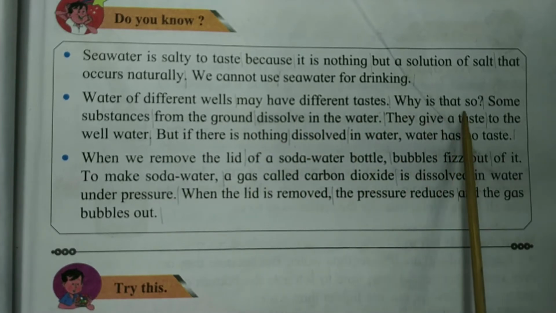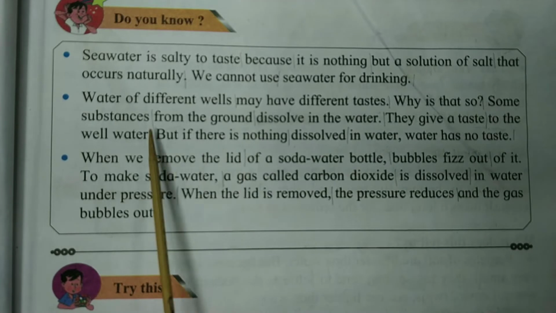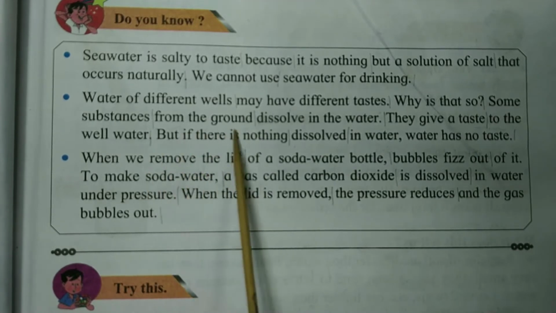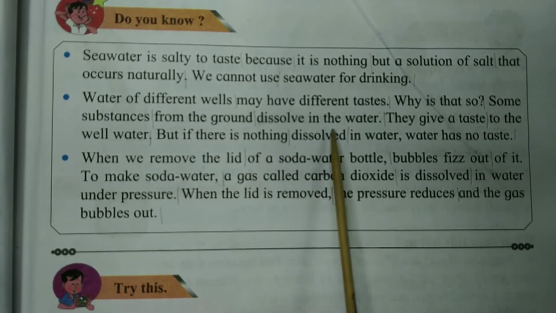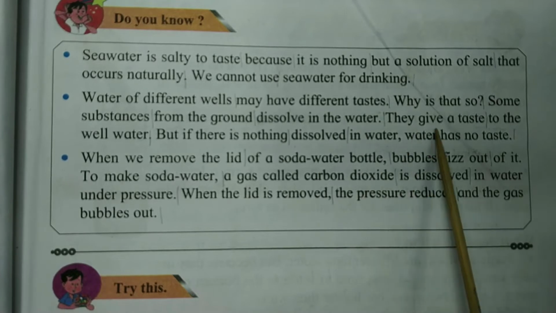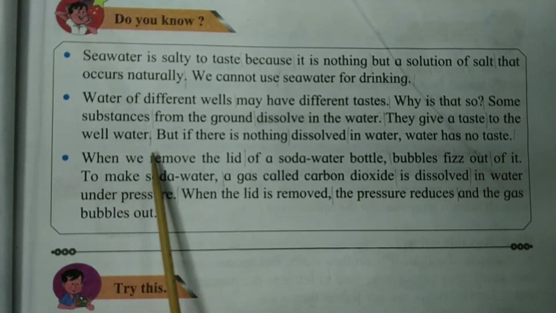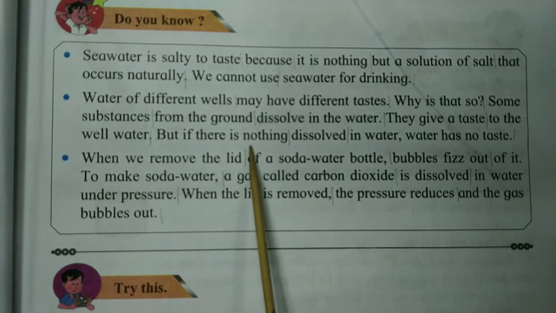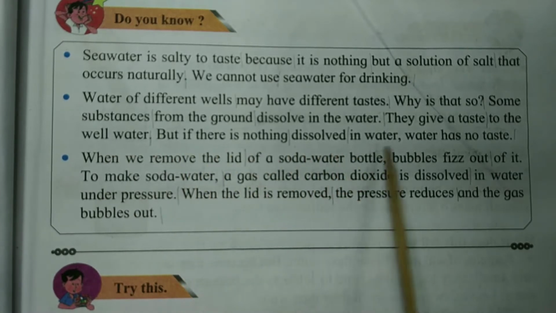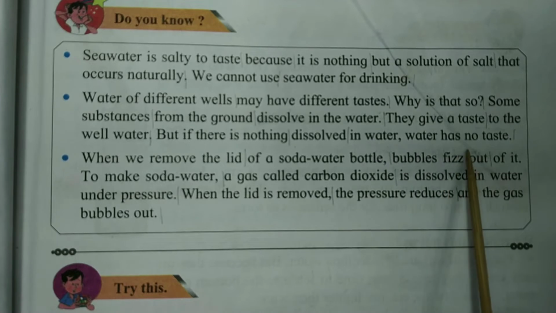Why is that so? Some substances from the ground dissolve in the water. They give a taste to the well water. But if there is nothing dissolved in water, water has no taste.